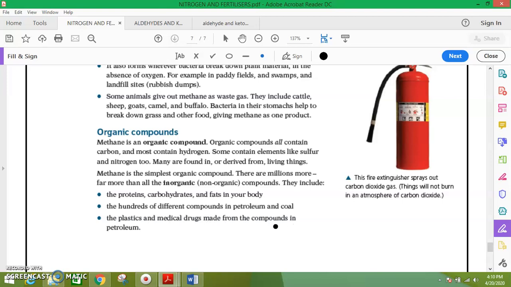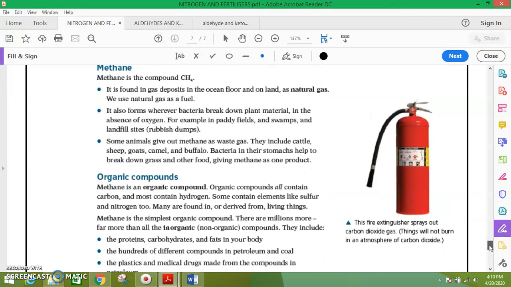And this is a use of carbon dioxide: the fire extinguisher sprays out carbon dioxide gas, and the fire will not burn in an atmosphere of carbon dioxide.